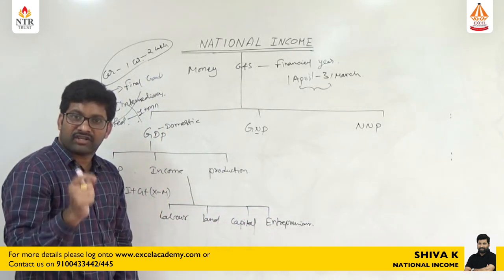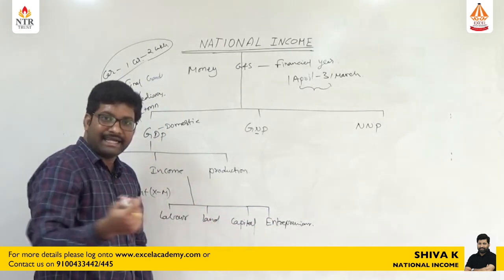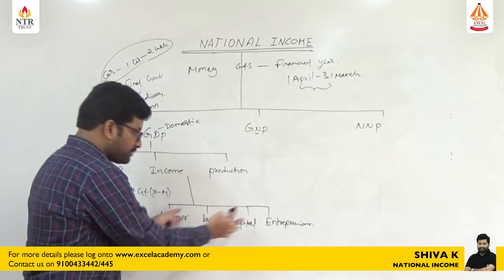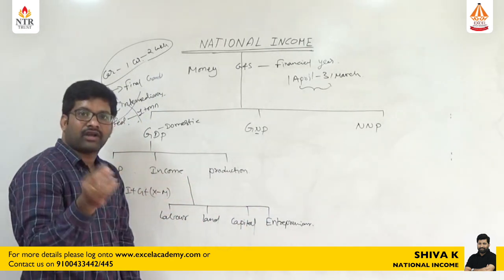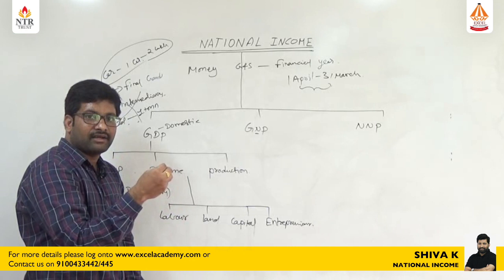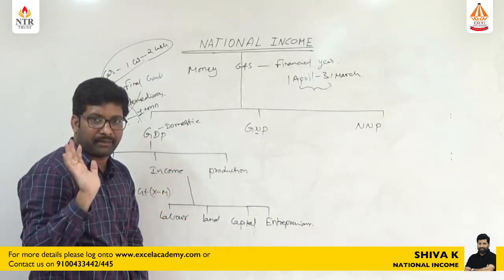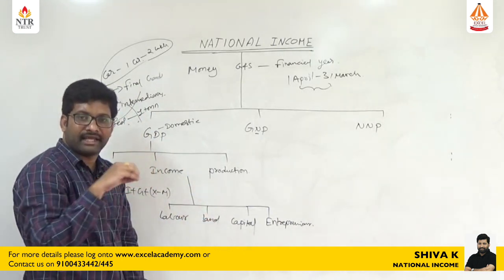Labor will get wages or salaries, the landowner will get rent, capital will get interest payments, and entrepreneurs will get profits. So all these people are getting income. If I know the turnover of a company, I can calculate the total income of the labor working in that company. In this manner, I can calculate the income of all the people in our country.